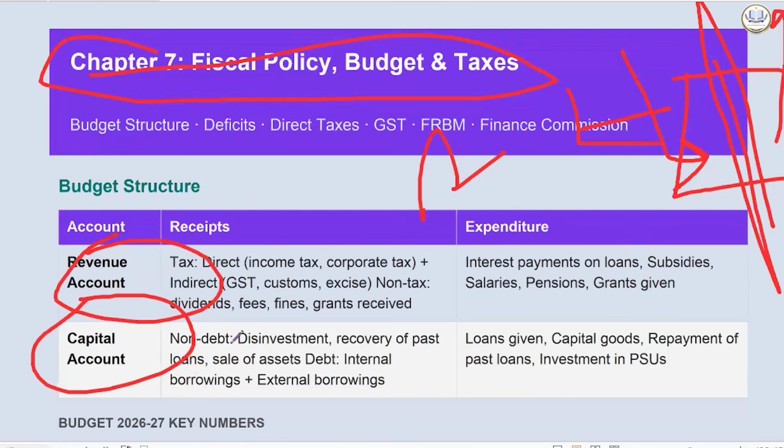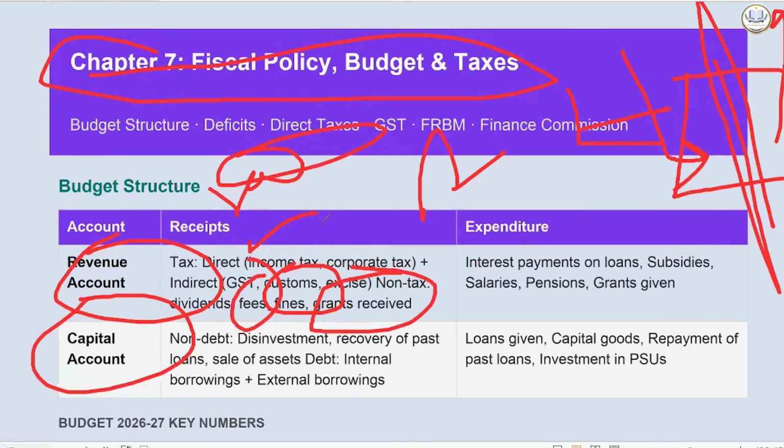Now revenue account will be only considered with recurring items, something which is not coming from any kind of a capital. It's coming from recurring things, like taxes we are paying regularly, right? You have direct taxes, you have indirect taxes, you have non-tax dividends as well. Government gets fees, fines, grants. So all these are source of income in terms of revenue account.